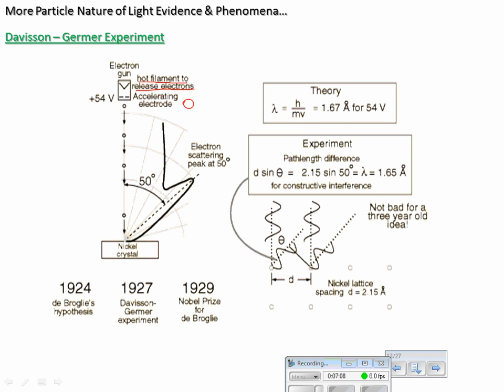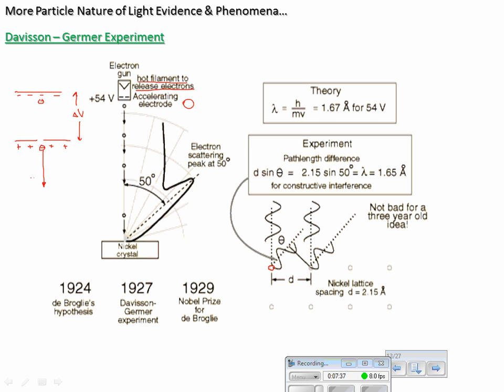So we get those electrons to escape their atoms, and then we accelerate them through a potential difference. We've seen that question before, where there are electrons here, and here's a potential difference, delta V. By the time this thing gets here, it will have accelerated through that potential difference. Some work will have been done on it as it accelerates, and we could actually find its speed here. So anyway, these guys shot electrons at a nickel crystal.